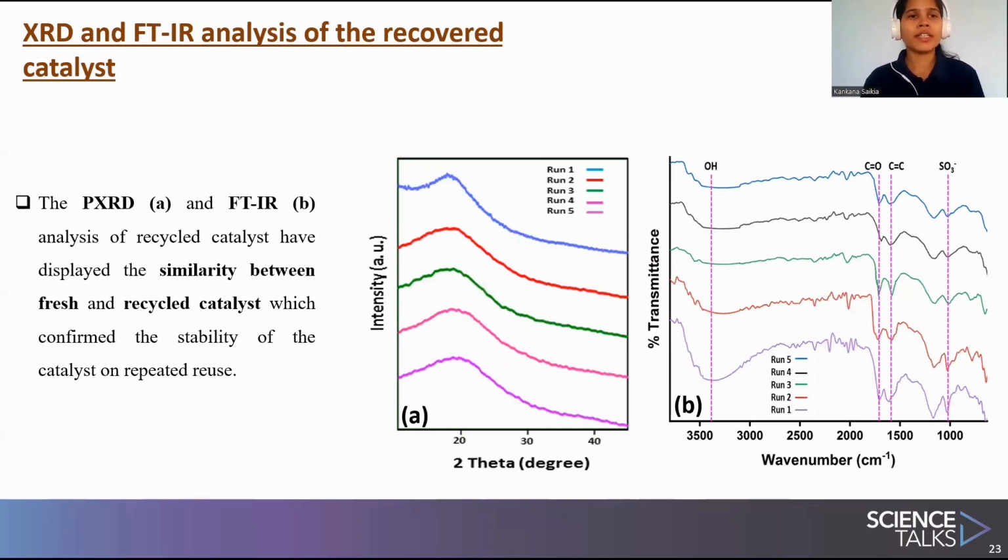We also studied the recovered catalyst with XRD and FTIR. After each cycle, the catalyst was recovered and its XRD and FTIR were studied. So we could see there is a similarity in the XRD and FTIR between the fresh catalyst and the recovered catalyst, which again proves that the catalyst is stable on repeated reuse.